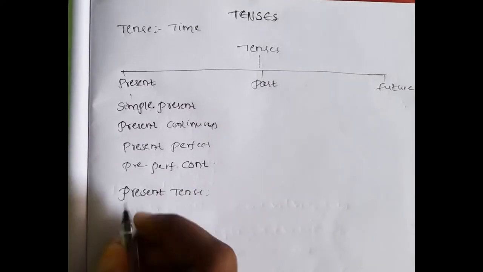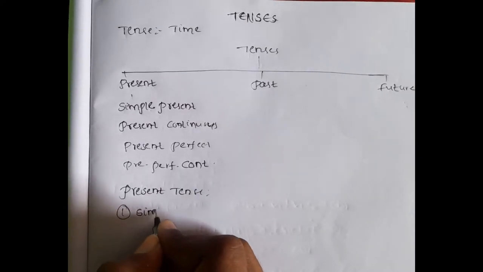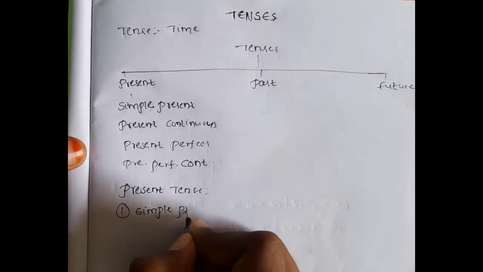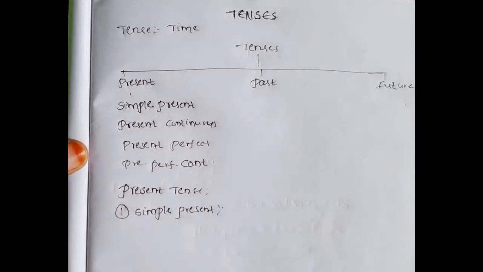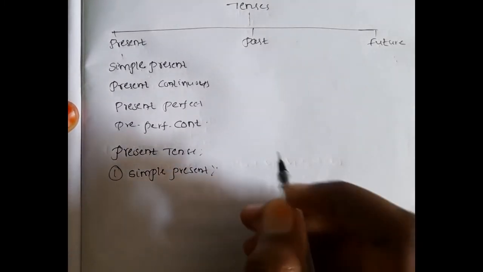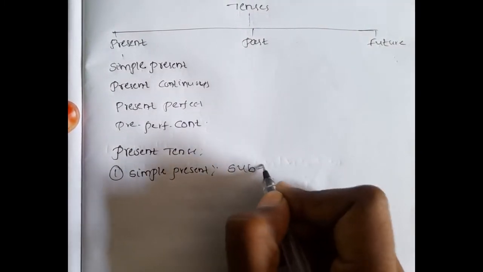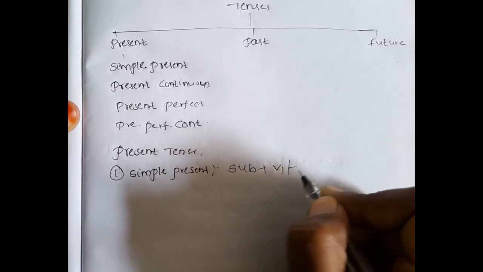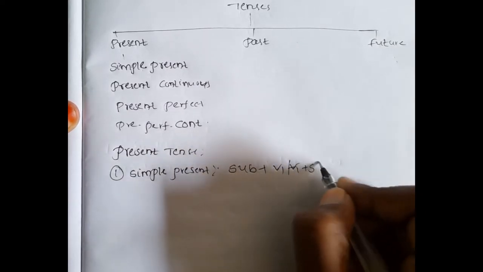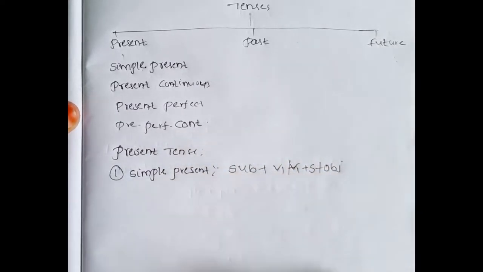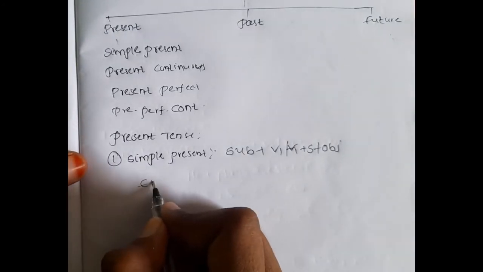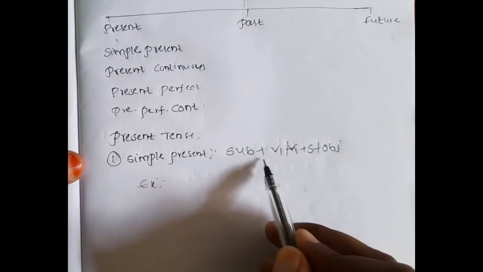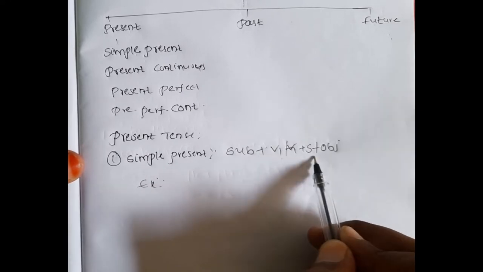In present tense, the first tense is simple present. Let's see the structure, examples and usages of the tenses. First, what is the structure of simple present? It is subject plus V1 or V1 plus S form, plus object. Now let's see the example.